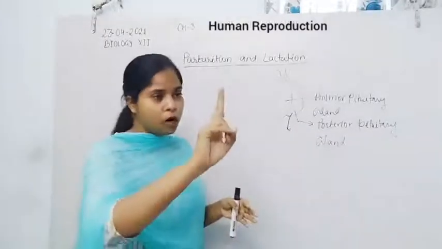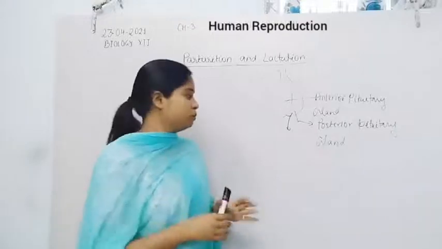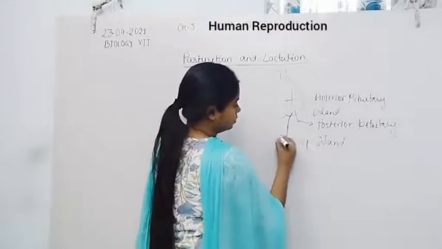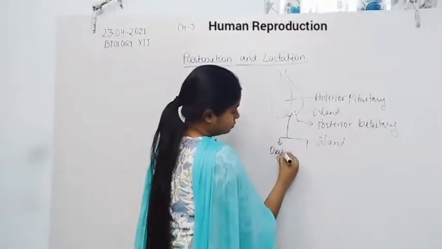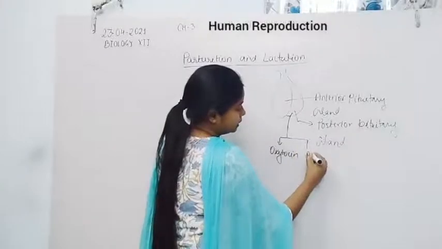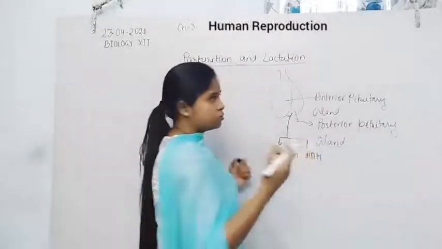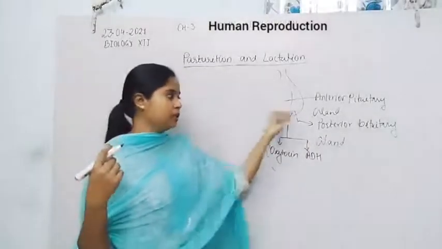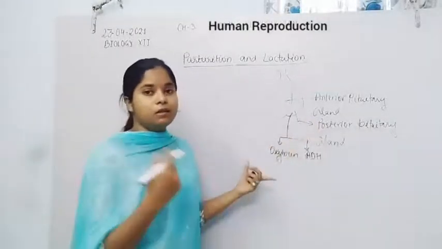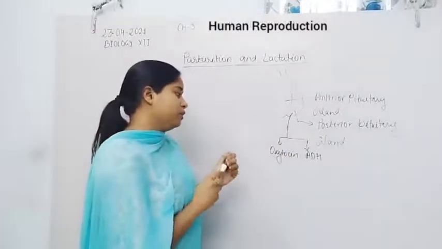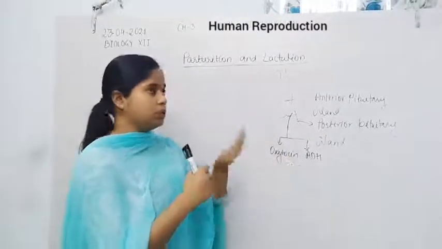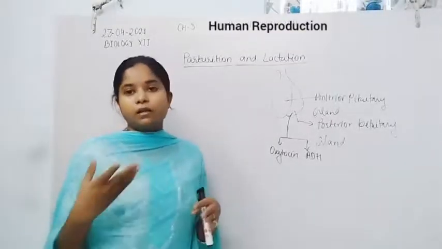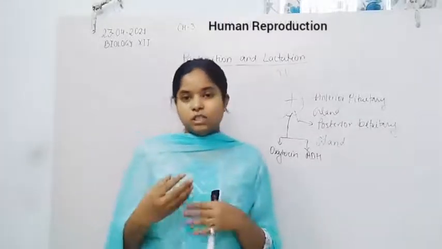So mainly two hormones are secreted by the posterior pituitary gland: oxytocin, and ADH, antidiuretic hormone, also said to be vasopressin. The oxytocin hormone is released by the posterior pituitary gland. Its major role is in the contraction of the uterus wall. Also, it induces the lactation process, that is, secretion of milk.